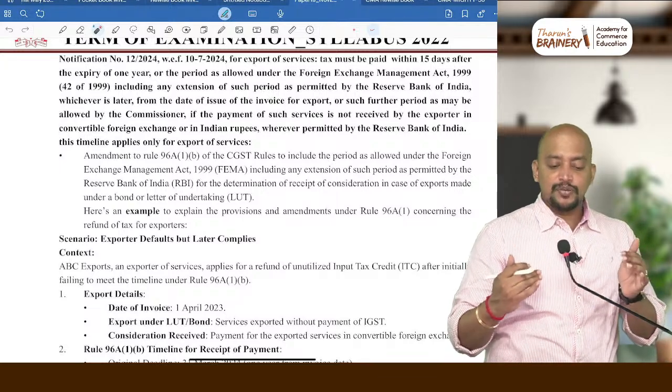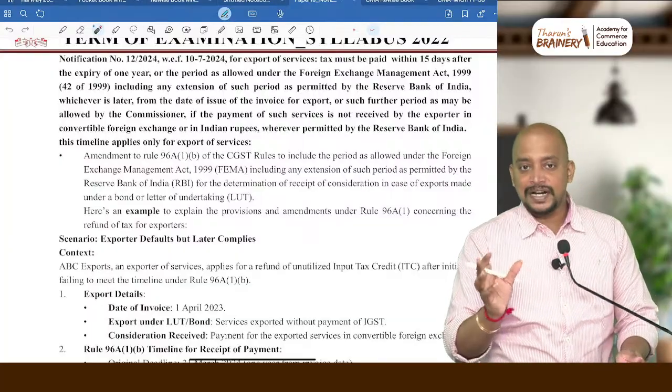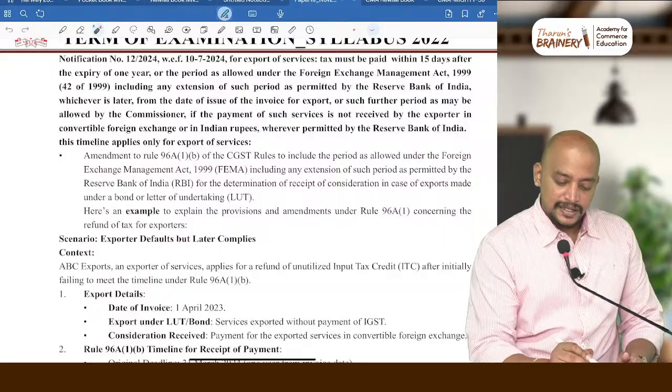Okay. Now for both export of goods as well as export of services, together we will write this so that you will understand what is the difference. Okay. So say this.